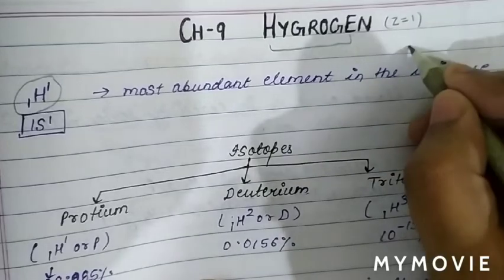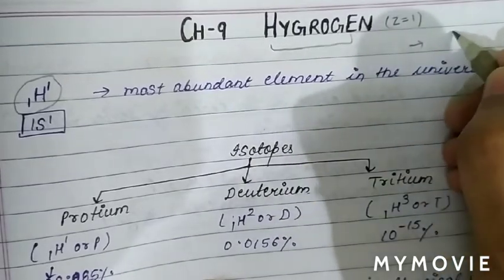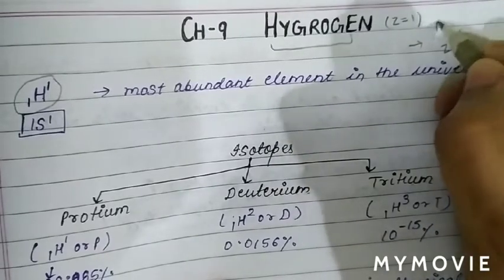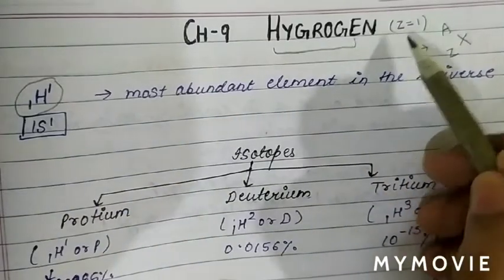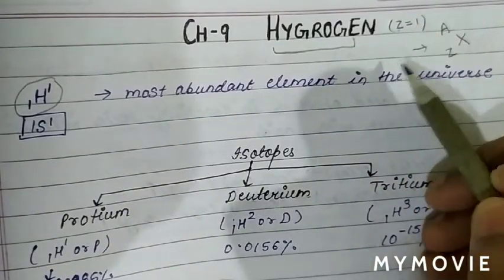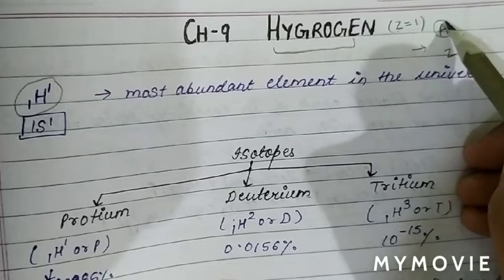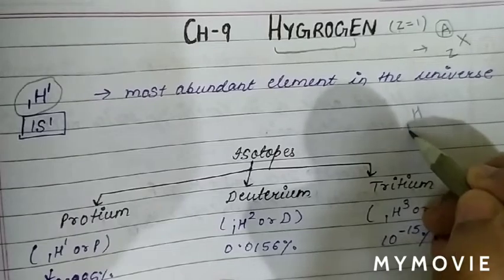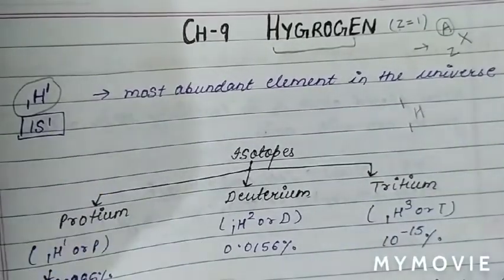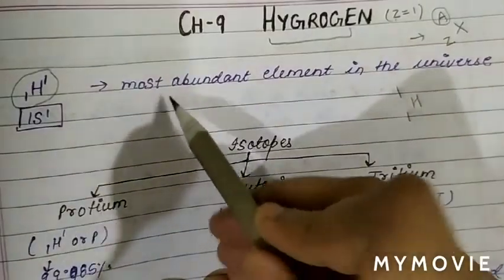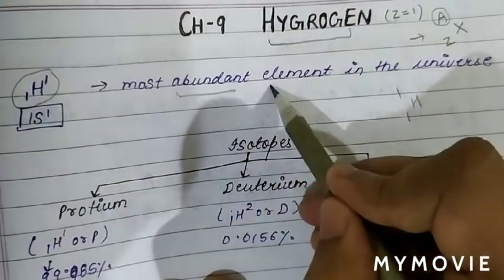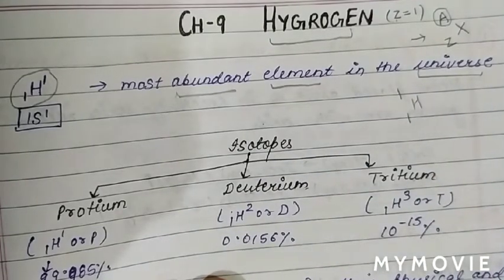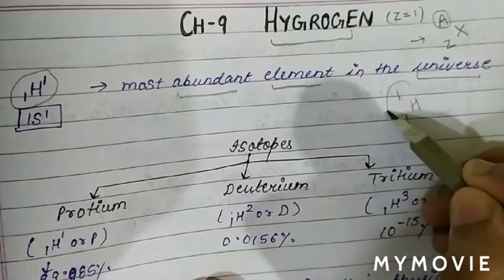1H1, because a general element can be written as the element X with atomic number Z below and atomic mass A above. In this case, the hydrogen atomic number is 1 and the mass number is also 1. So hydrogen can be represented as H, where 1 is the atomic number and the atomic mass is also 1. Hydrogen is the most abundant element in the universe, and its electronic configuration is 1s1.